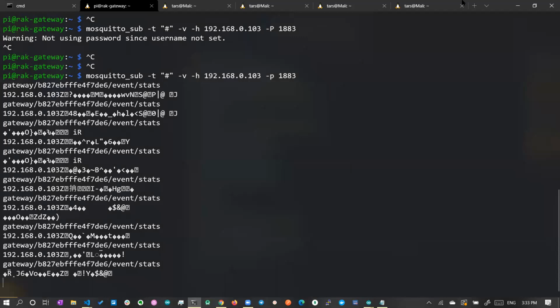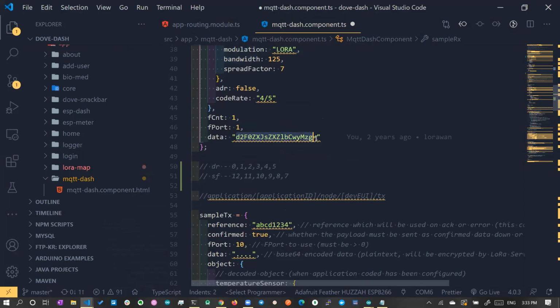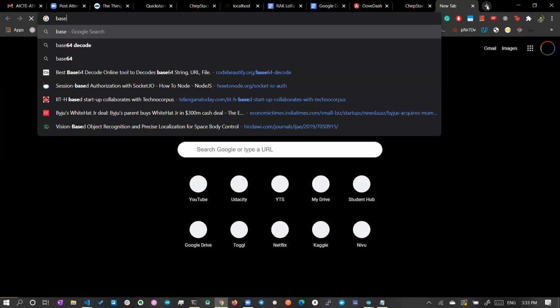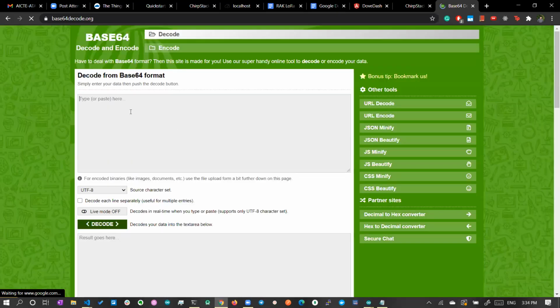Okay, fine. So now let's go to the bottom. So this is the data. This is the encrypted data. Okay, so this is encrypted data, but it is base 64 encoded. So let's see what this data is. You can go here, base 64 decode. If you go here in base 64 decode, let's paste the data and see what it is. And if you give decode, one second, I'll click decode.